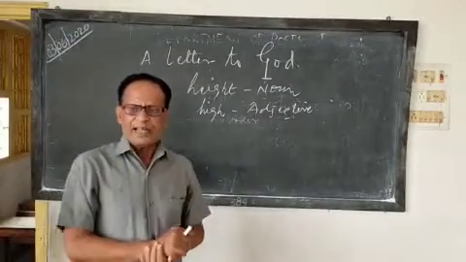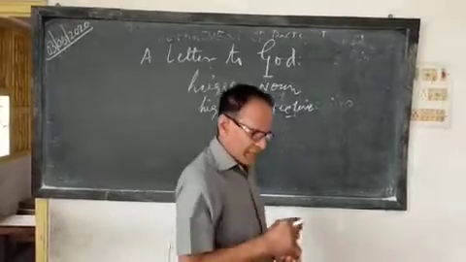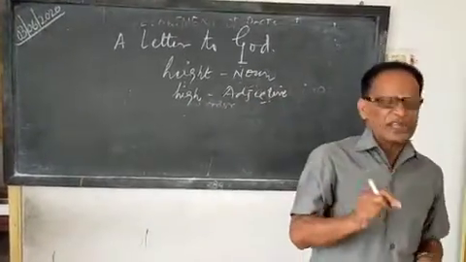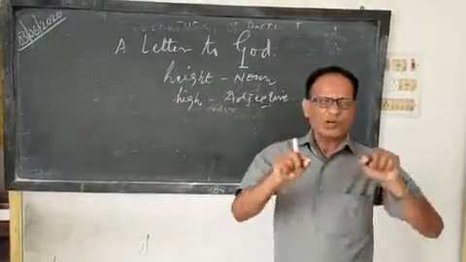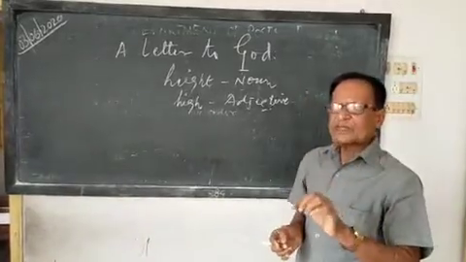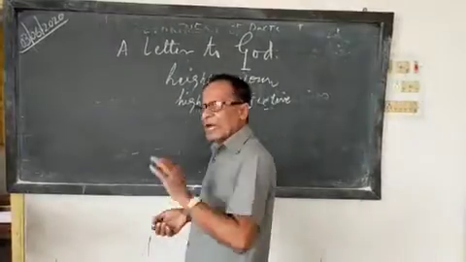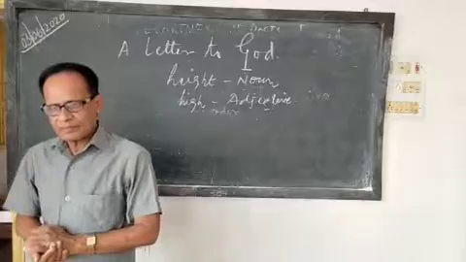But immediately he thought that there must be something necessary for a good crop. Crop means harvest. And it was water.